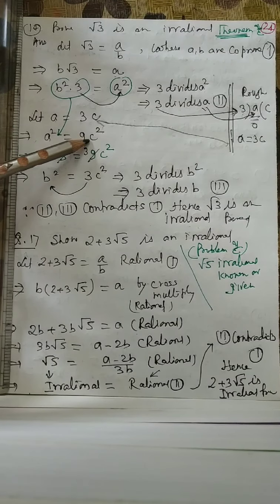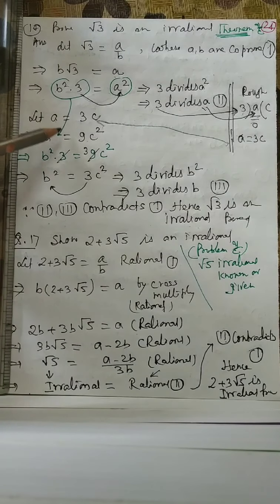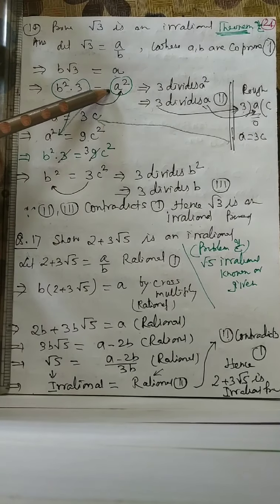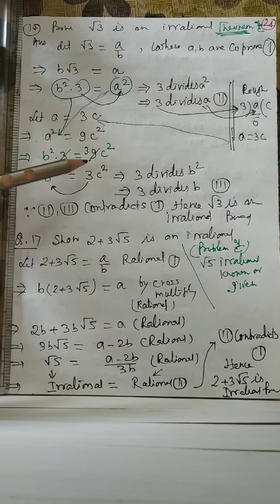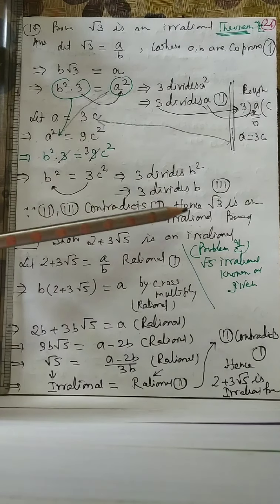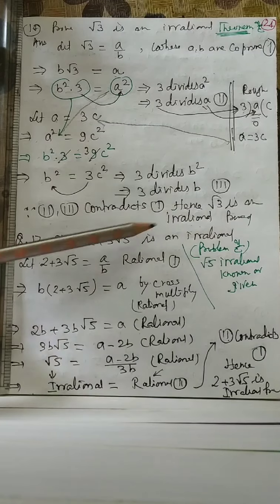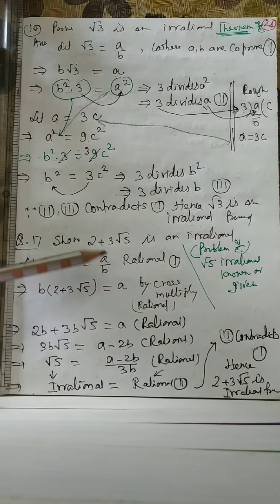Squaring, a square is equal to 9c square. Replace a square by this. This a square is replaced by 3b square. 3b square is equal to 9c square. 3 cancels 9, by 3 times, b square equals 3c square. So 3 divides b square. Hence 3 divides b. So 2 and 3 contradicts 1. So root 3 is an irrational number.